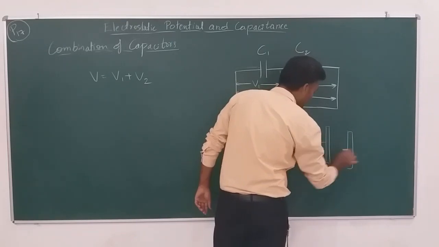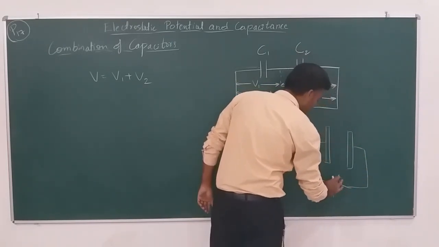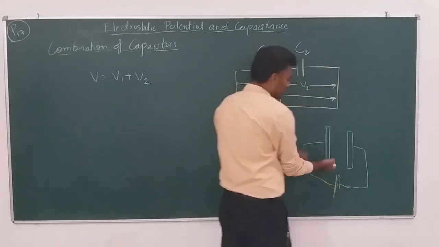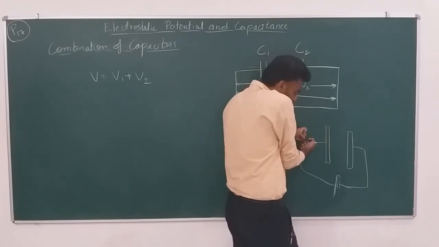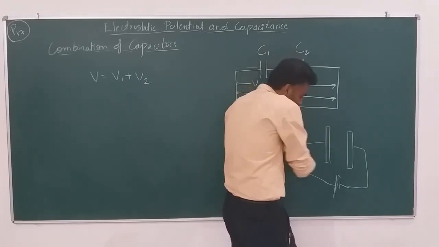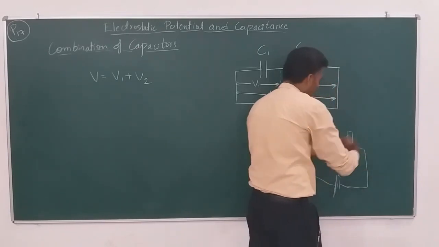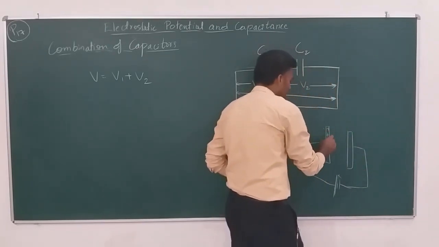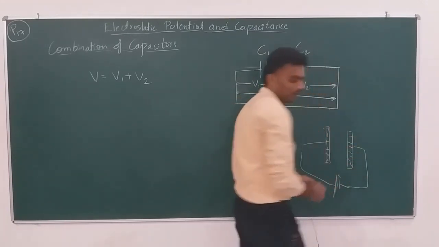As soon as we connect them to the battery, this is the positive terminal, so it takes the electrons from this plate of the capacitor and pushes them to this end. That is why this became positively charged and this became negatively charged, right?